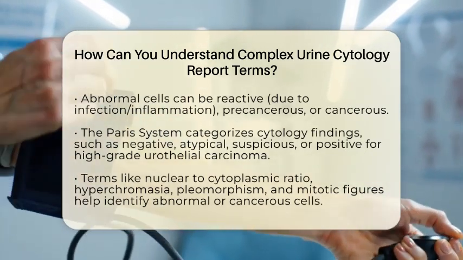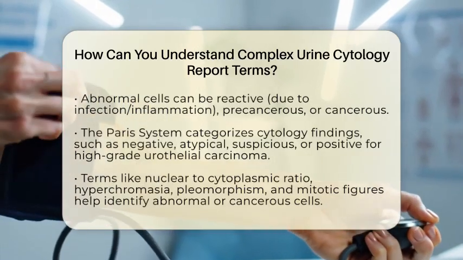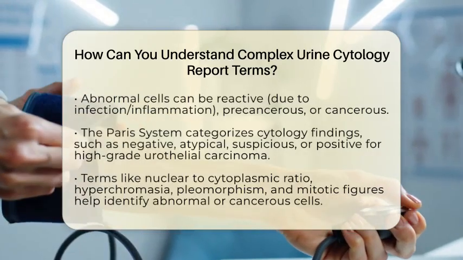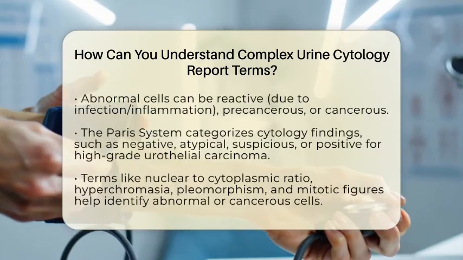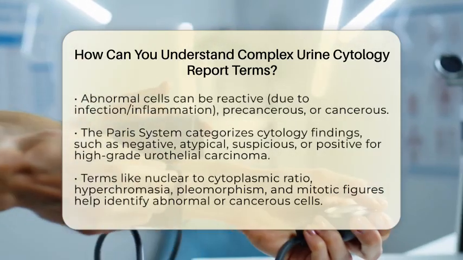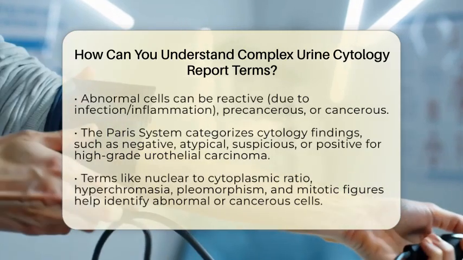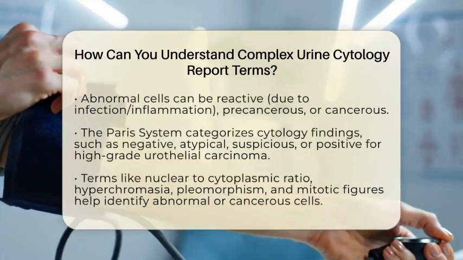If it says atypical urothelial cells, it means some cells look unusual but it's not clear if they are cancer. Suspicious for high-grade urothelial carcinoma suggests a higher chance of cancer, and positive for high-grade urothelial carcinoma confirms the presence of cancer cells. There are also categories for low-grade tumors and benign findings.